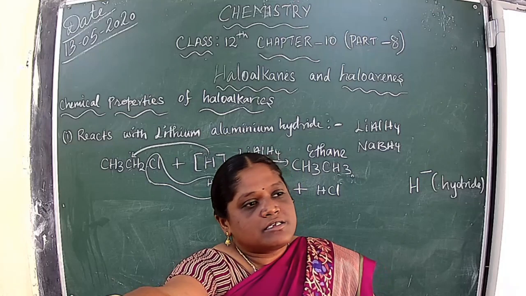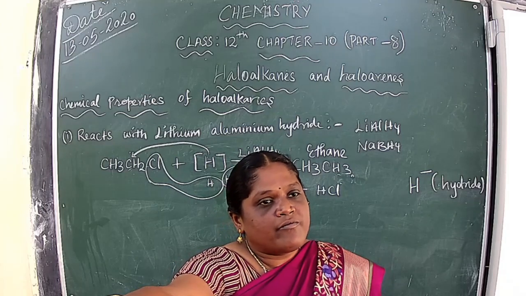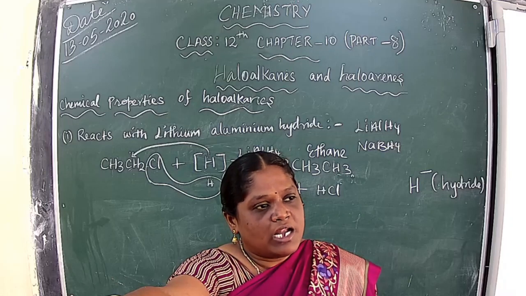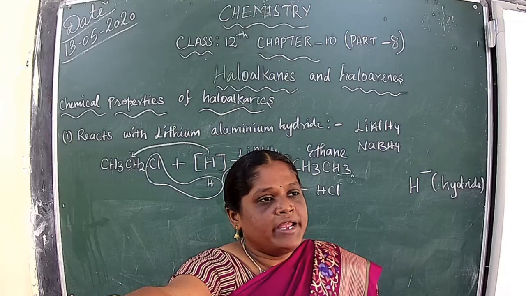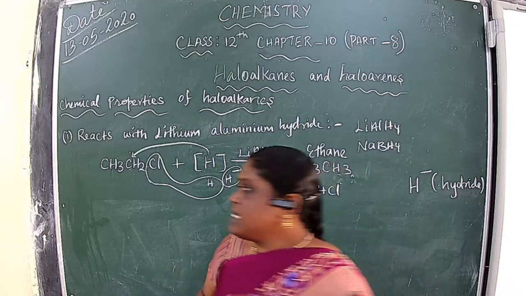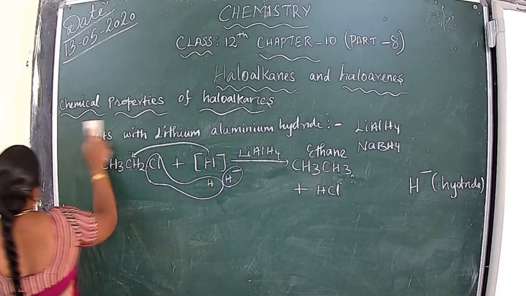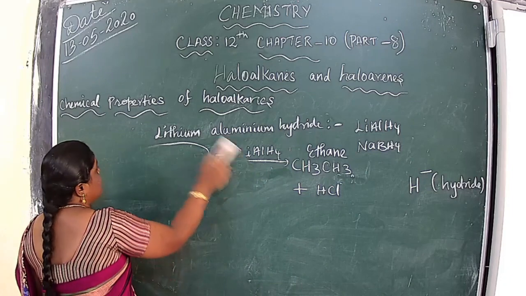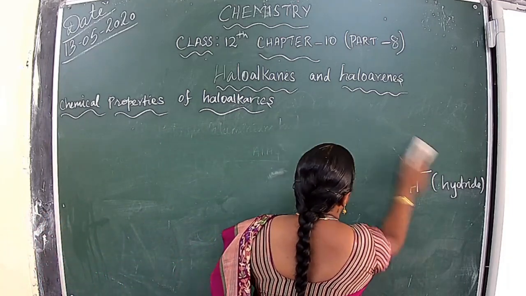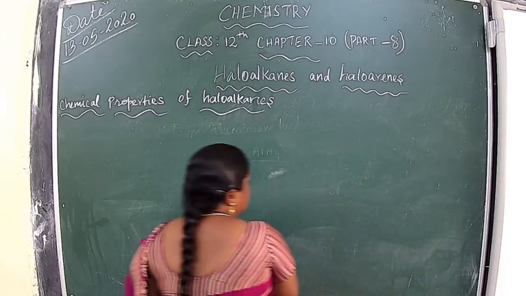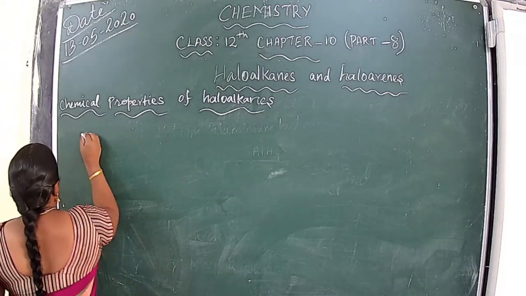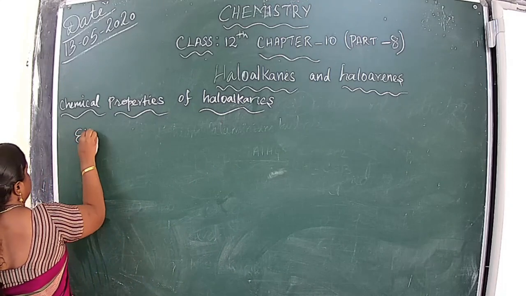The next, second method of chemical properties of haloalkane is the elimination reaction. We have already learned the elimination reaction in 11th class. Just we can see it now.